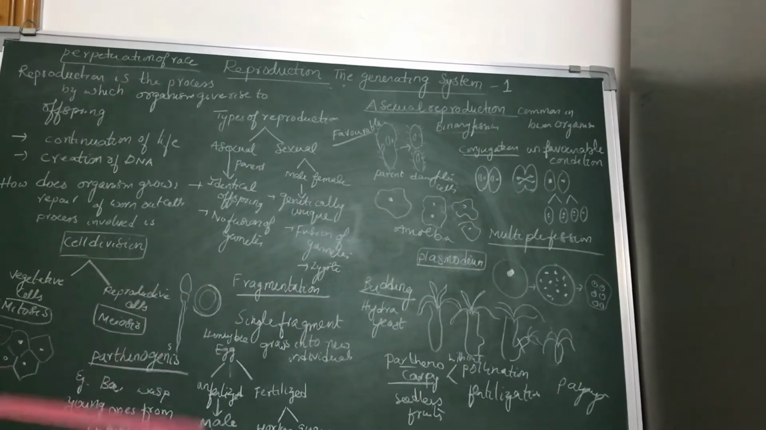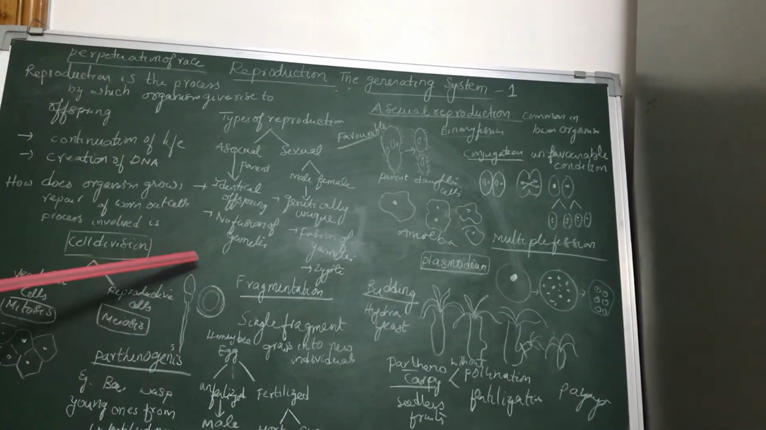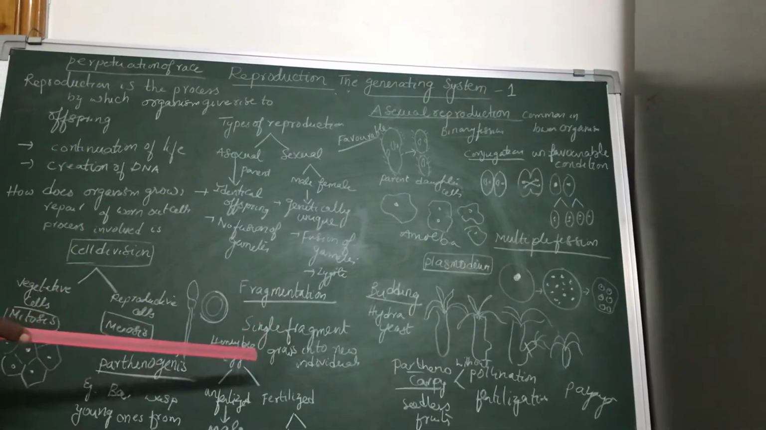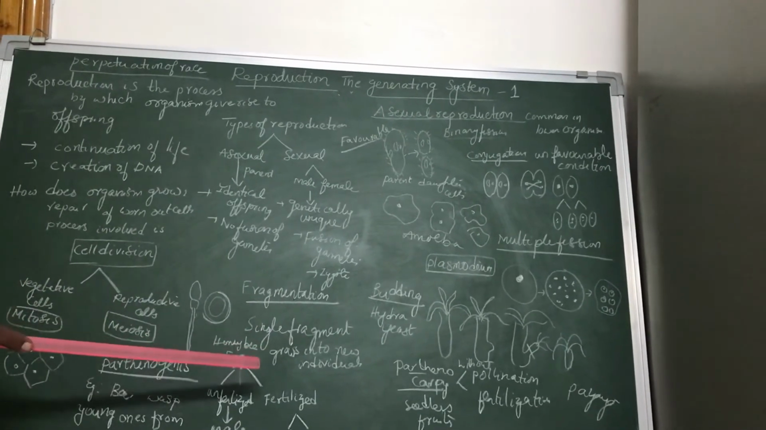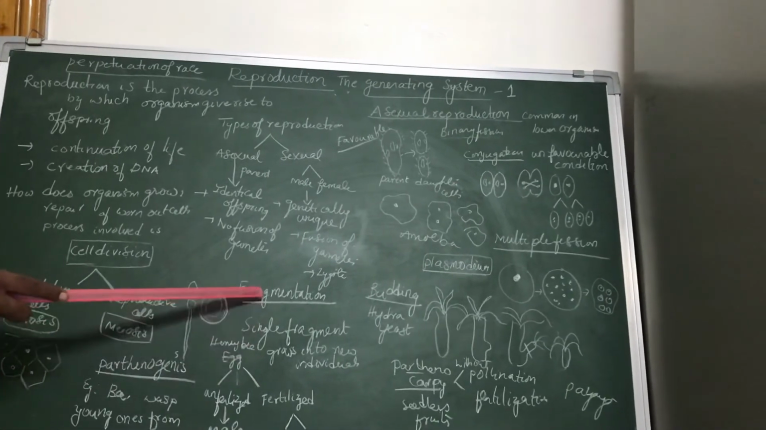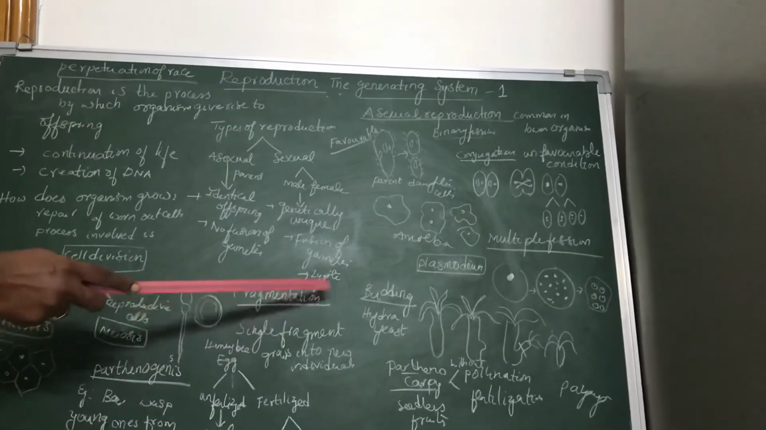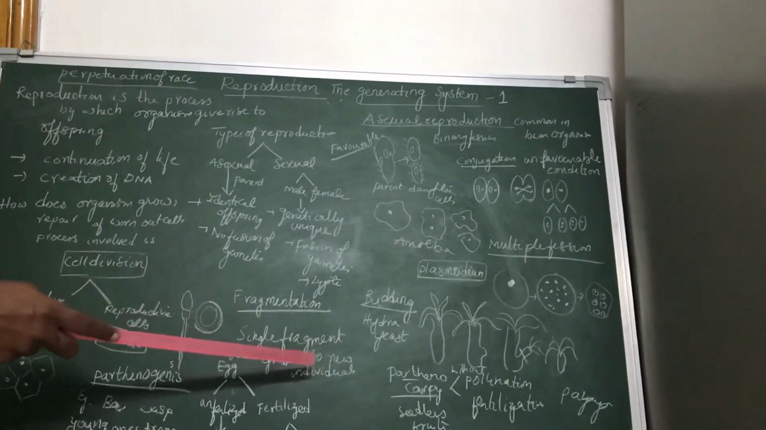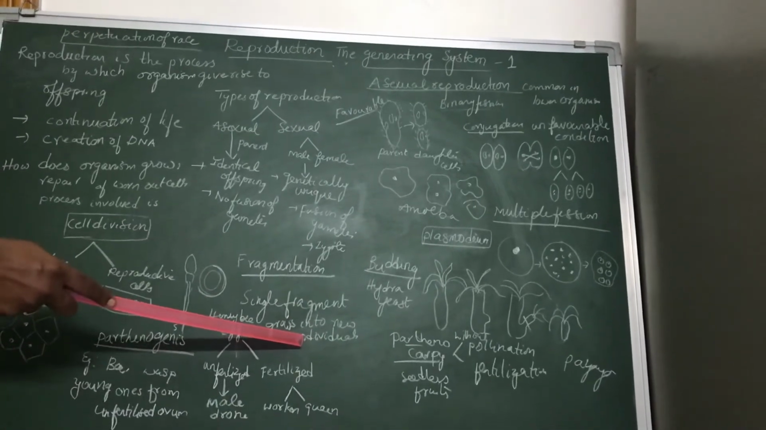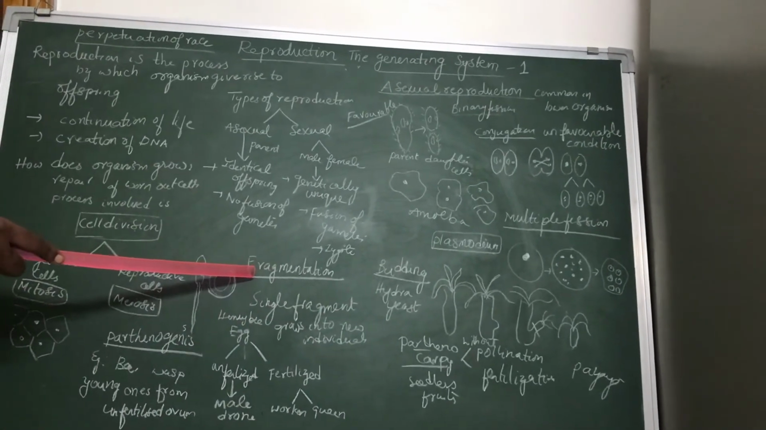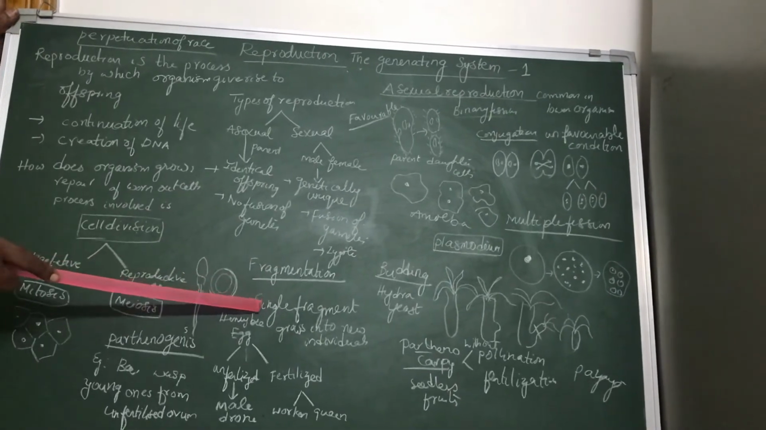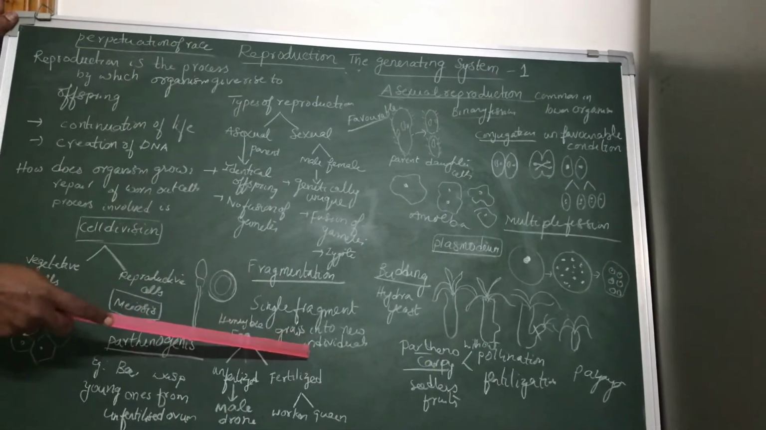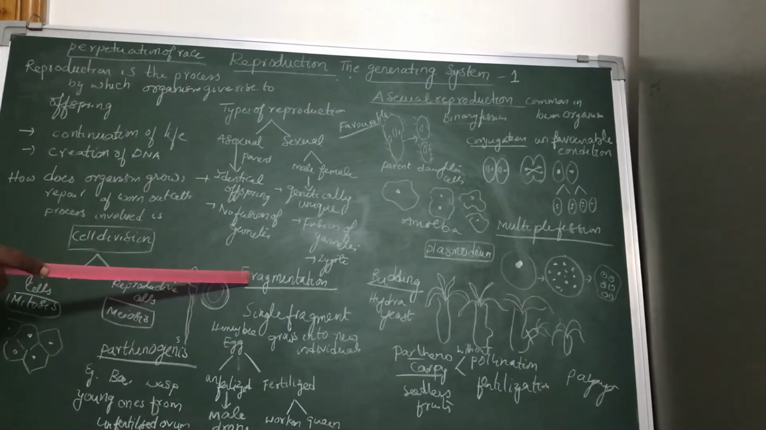Now the next one is called fragmentation. This fragmentation is seen especially in algae and fungi. What will happen? The parent will get divided into small fragments. Fragments means small pieces, and each piece will grow into a new individual. Fragmentation means the single parent divides into small bits and each bit will develop into a new individual. This mode of reproduction is called fragmentation.